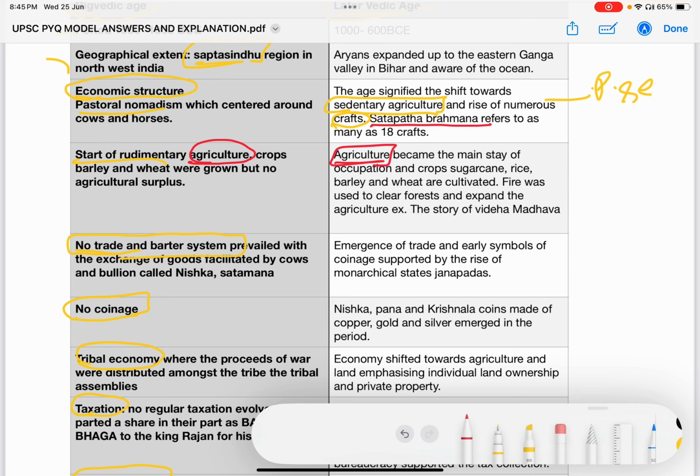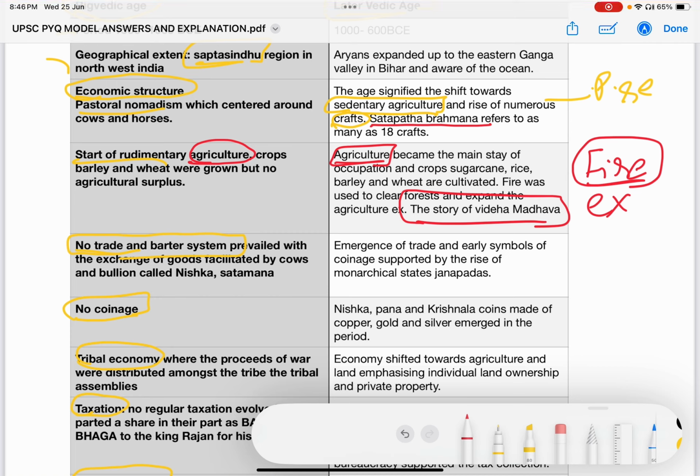Here also we gave the example of the story of Videha Madhava, where he expands agriculture by clearing forests. The forests were cleared by using fire for expansion of agriculture. Examples are very important. Similarly, the third point is on trade and barter system.